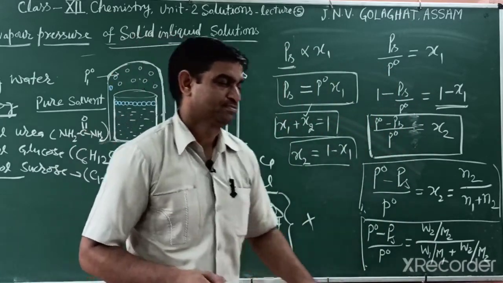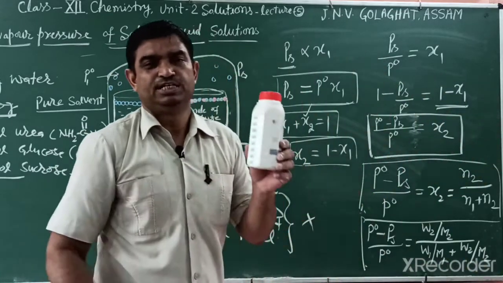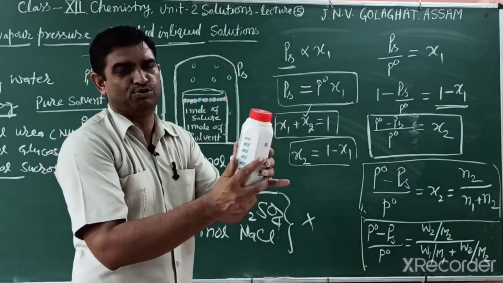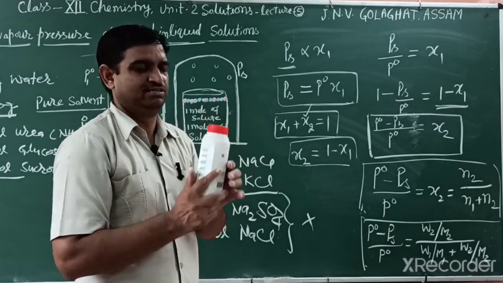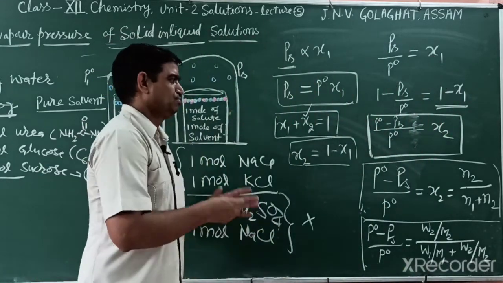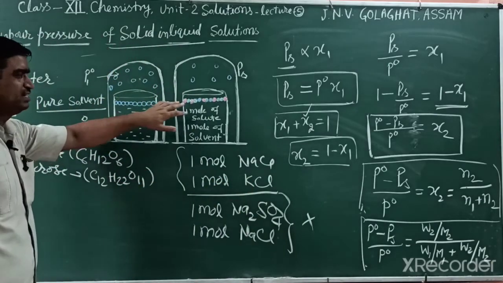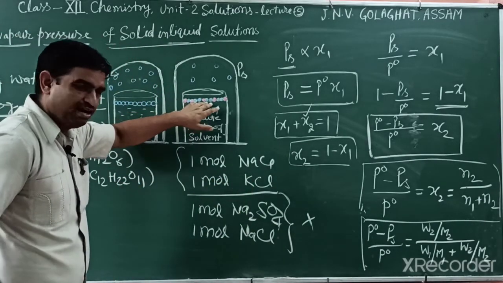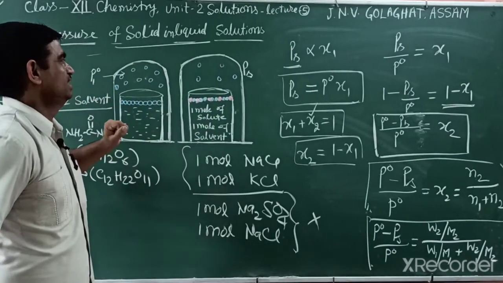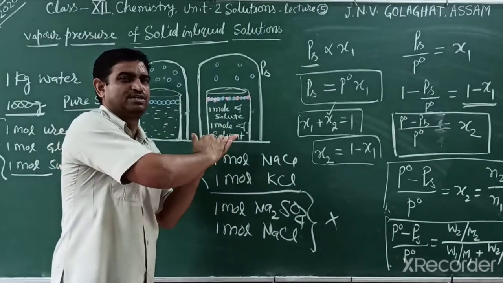Another condition: if the solute is non-volatile, meaning it does not vaporize, like sucrose, glucose, urea, sodium chloride, potassium chloride, then the number of particles at the surface decreases and the pressure decreases. That phenomenon is known as lowering in vapor pressure.